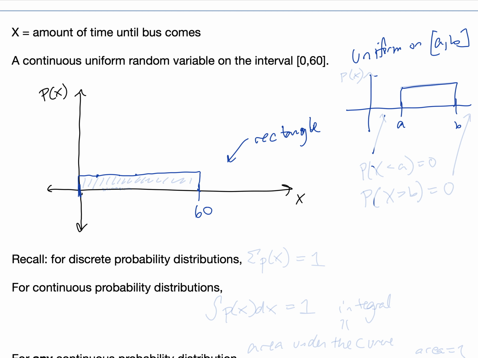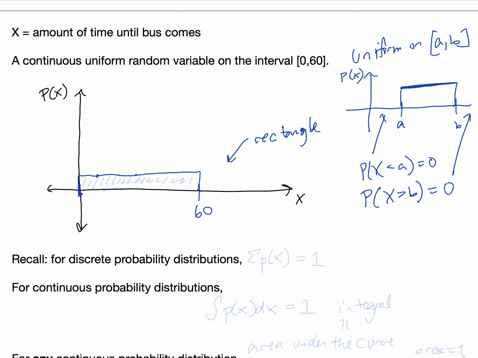We know that if x is uniform on the interval from A to B, then the probability that x is less than A is 0. The probability that x is greater than B is also 0. This is an assumption based on the uniform distribution that the variable will take on a value between A and B, no other value, and every value between A and B is equally likely. And so again, any value between A and B is equally likely, so they all have the same height on that distribution p of x.